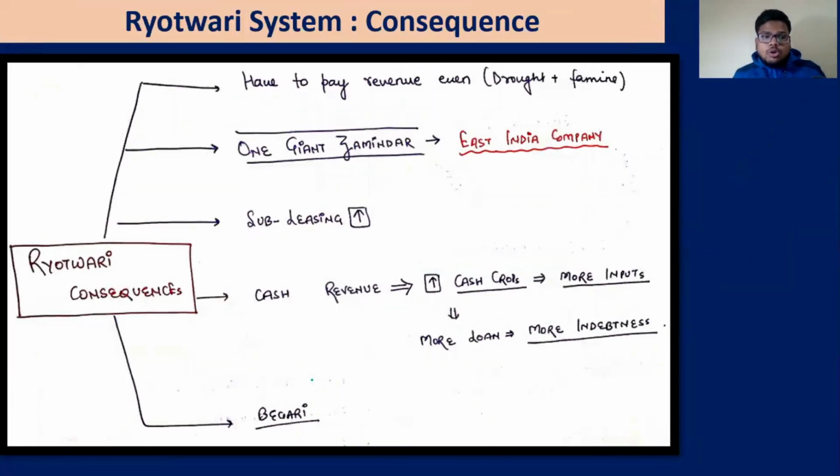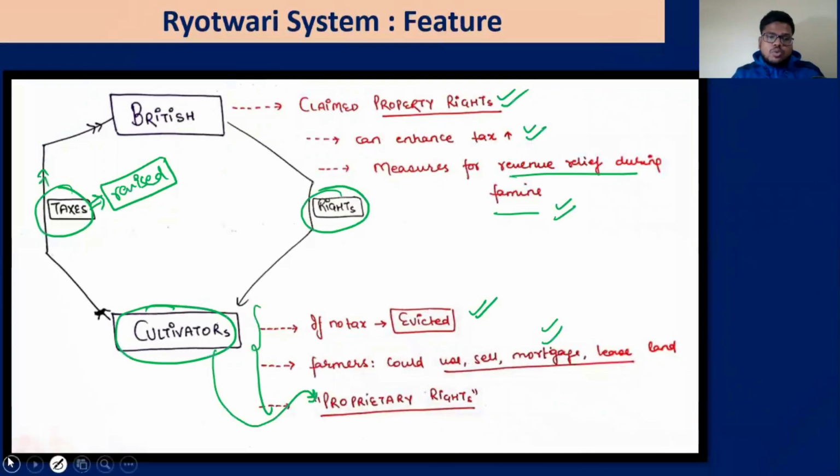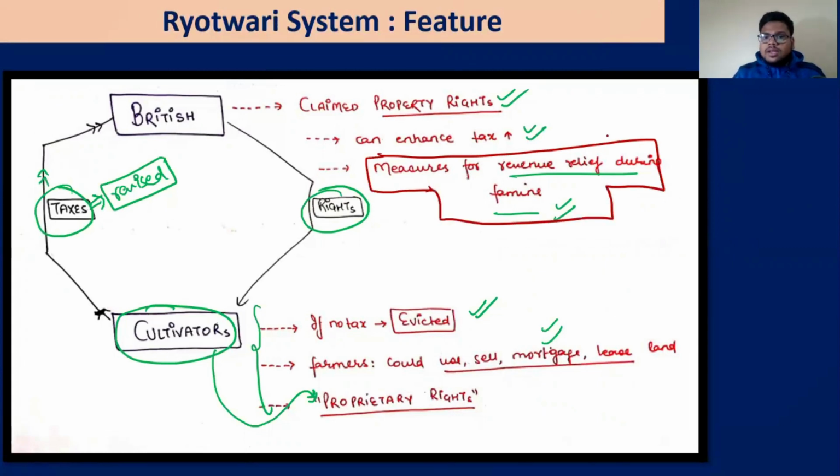If we talk about the consequences of the Ryotwari, even though this was a promise, this was written in the system, this was rarely done. This was very rarely done.